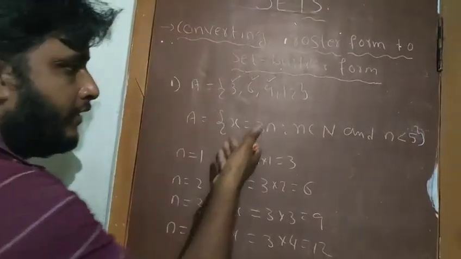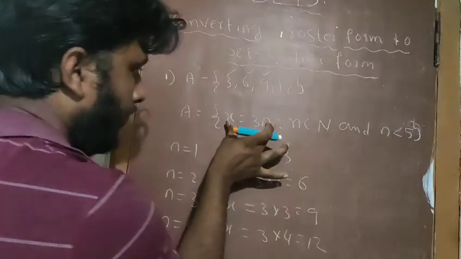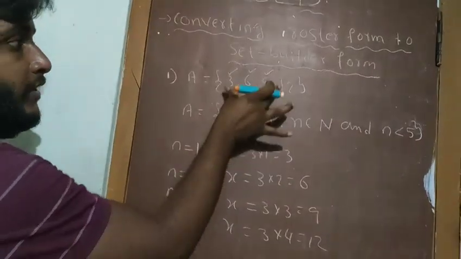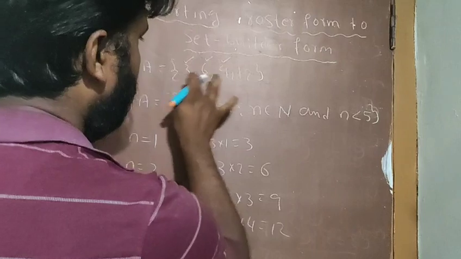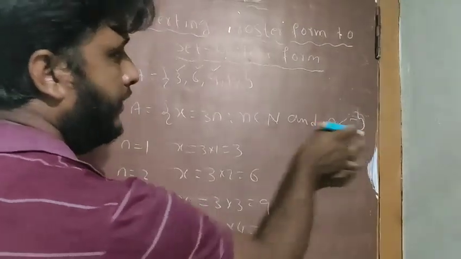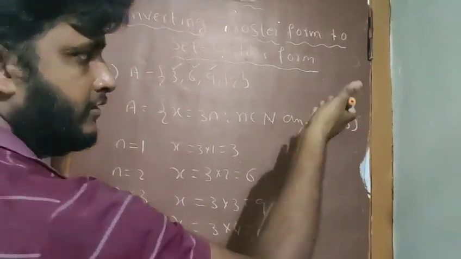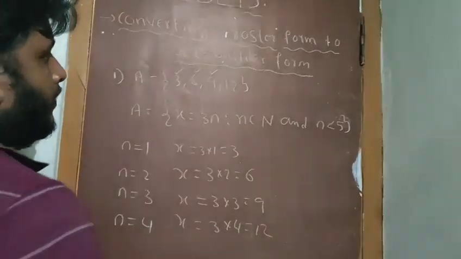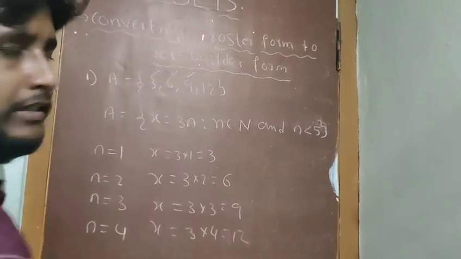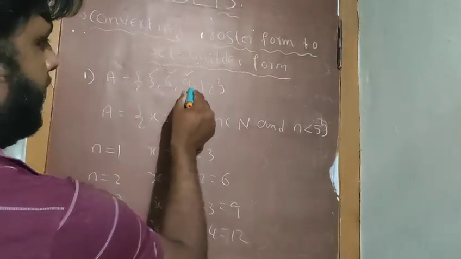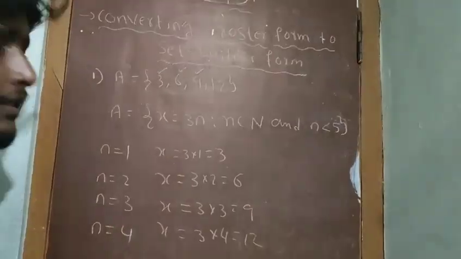So how did I understand, how did I take this condition? Only based on the observation. Here we have only 4 numbers, so I am taking n is less than 5. Otherwise you can take n is less than or equal to 4, also not a problem. And if you observe these numbers, these are the multiples of 3. So 3, 6, 9, 12 are the multiples of 3.